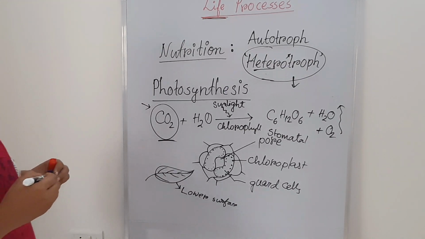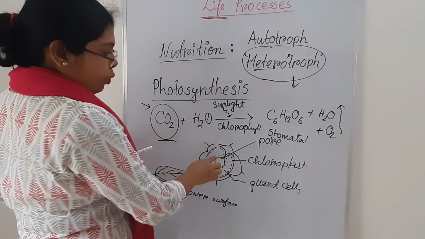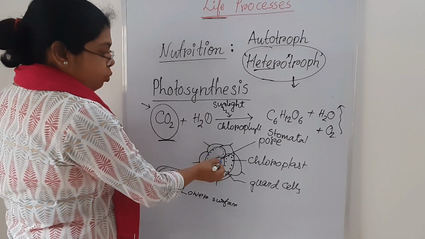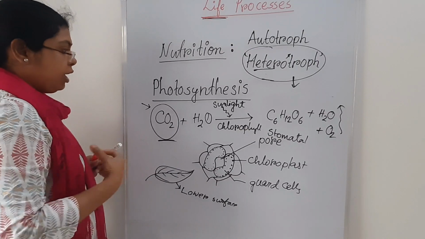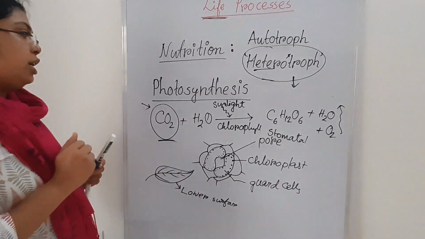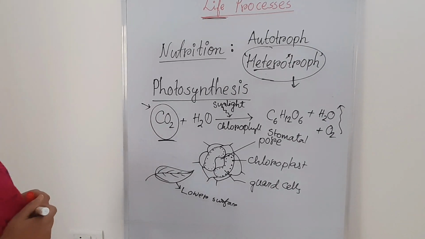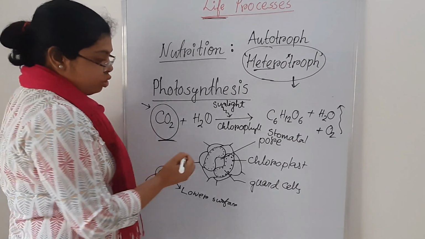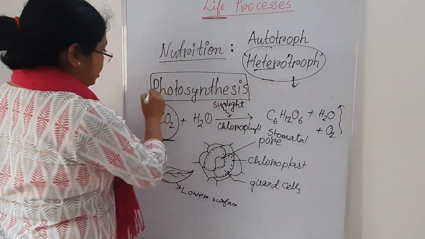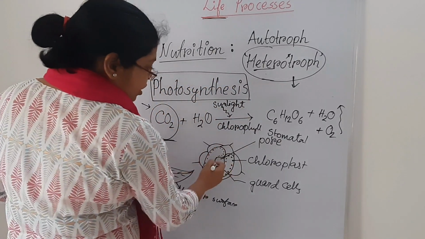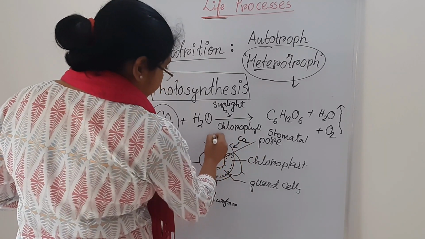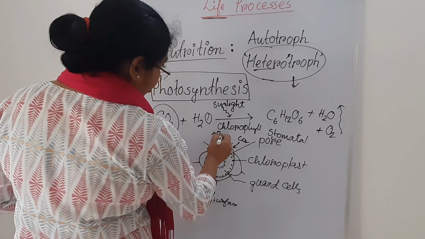So that stomatal pore helps in the gaseous exchange which is necessary for photosynthesis. While doing that process of photosynthesis, they are taking carbon dioxide and releasing oxygen.